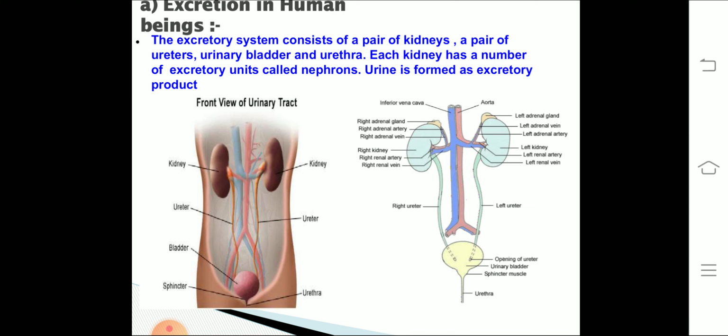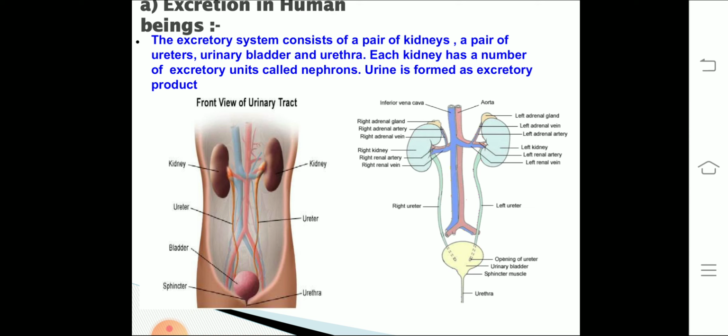Now the excretory system of human beings consists of a pair of kidneys, a pair of ureters, urinary bladder and urethra. Kidneys are large bean shaped structures which are present on each side of the vertebral column in the abdominal cavity. Everyone knows what is vertebral column, backbone. Every human has two kidneys, and the blood artery that supplies blood to the kidney is the renal artery, and the renal vein removes the deoxygenated blood from the kidney.